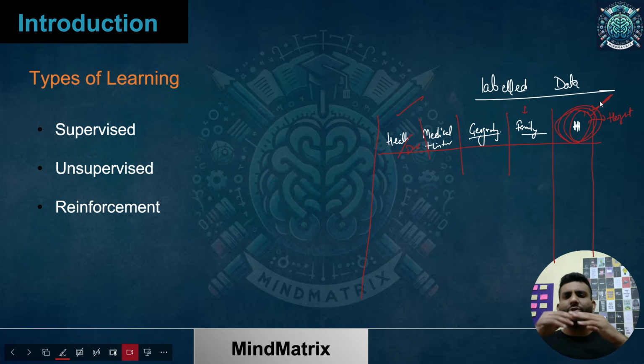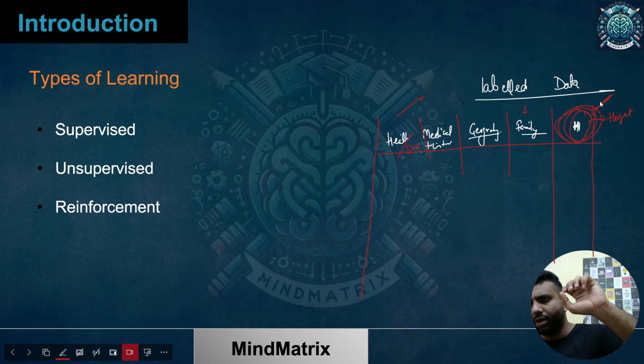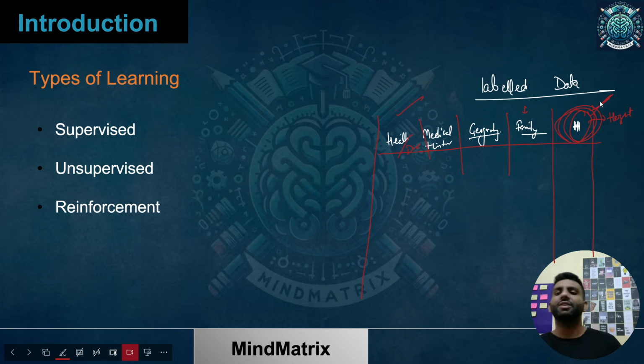Similarly you have a number of data points available, and you learn that for this kind of features of a data point, you get this height. Then you have learned something. And when you get a new data point, for example, you may be trying to predict the height of a particular person based on his health, diet, medical history, geography, and family, and then you get to know there is a height associated.